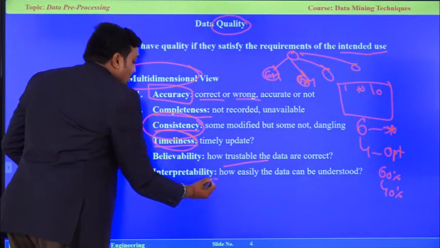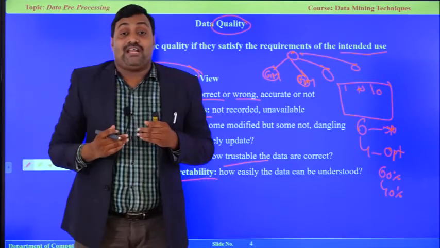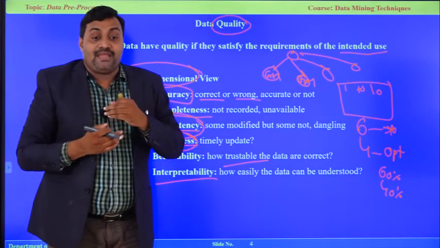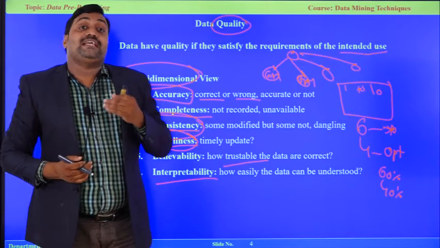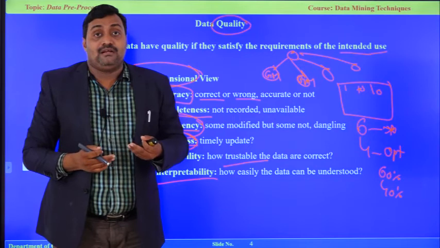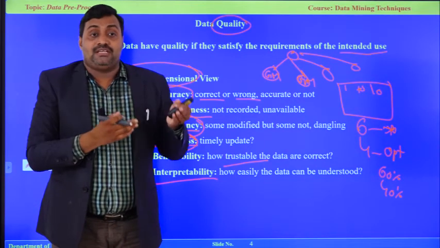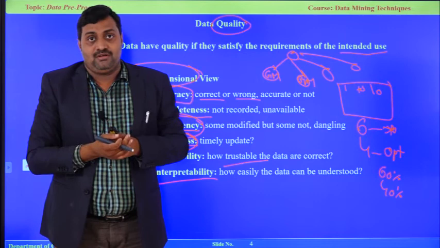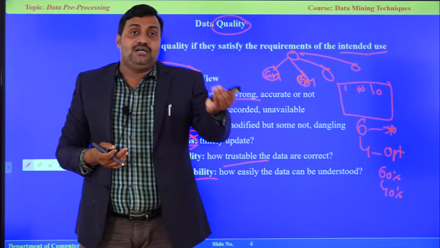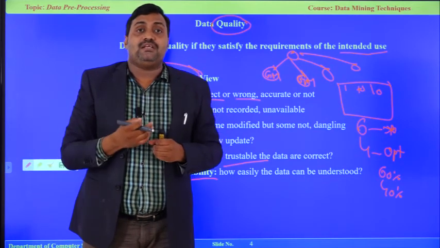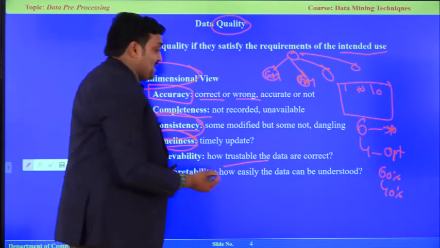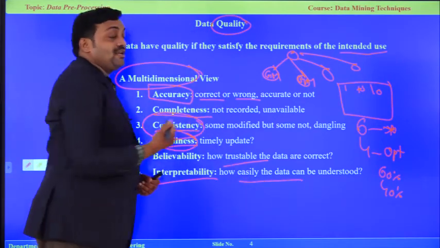And finally, interpretability. Whenever we are designing any form for end users, the end user should be able to understand it easily to enter the data. If he is unable to enter the data because he is unable to understand the fields, we can provide some comments on the form. Then automatically the user can try to give accurate data. So interpretability is nothing but easy understandability by the end user.